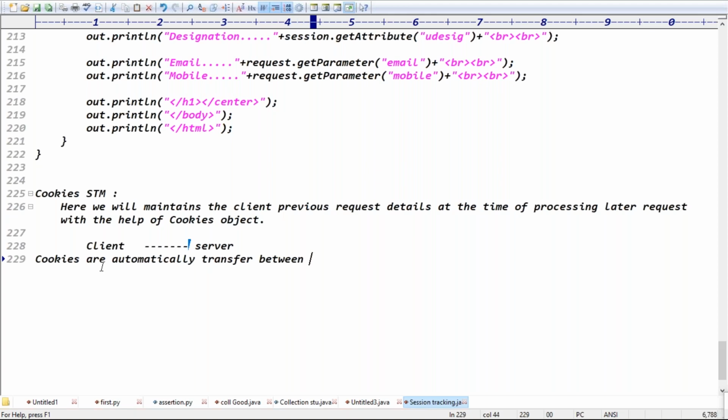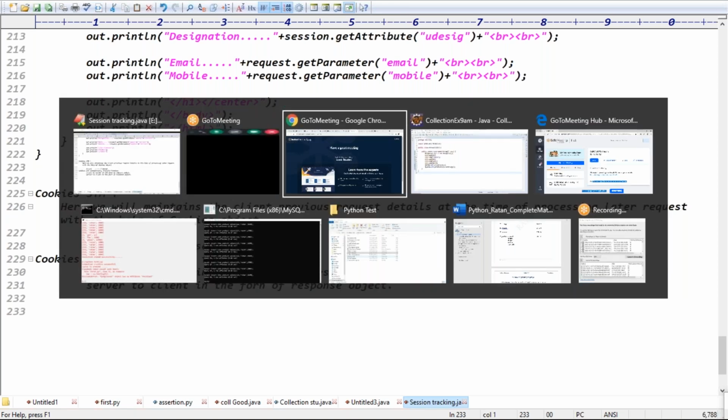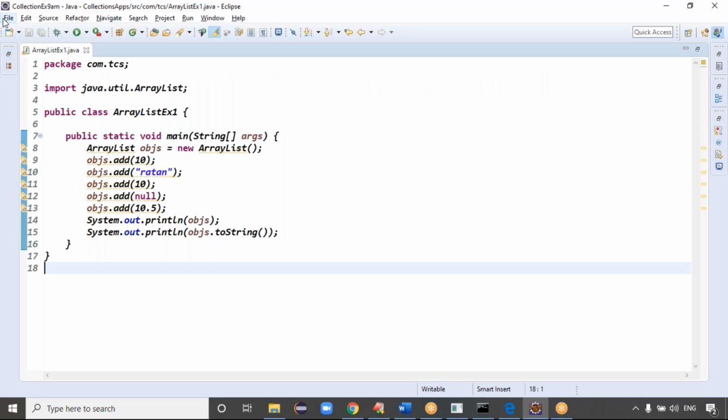Cookies are automatically transferred between client and server in the form of what? Client to server, in the form of the request object, right? Exactly. Server to client, in the form of which object, guys? The response object, right? Exactly. Cookies are transferred from the client to server in the request object, and from server to client in the response object. The same example we implemented yesterday, we will implement today.